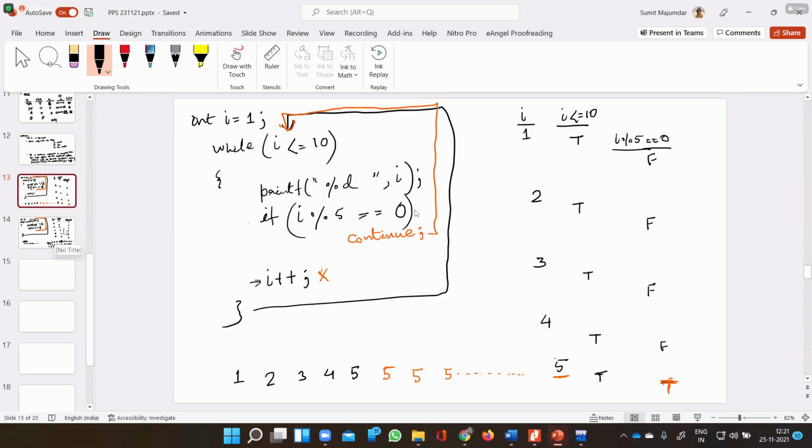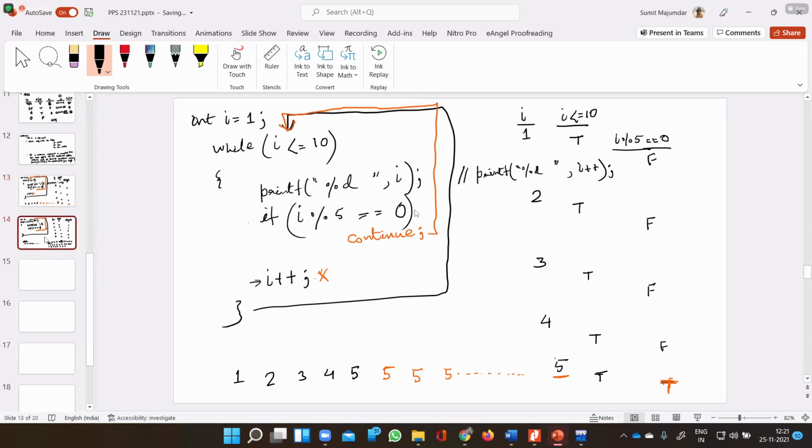One of the ways is to change the printf statement like this, with comma I plus plus. Either you can write this, or remove this line, comment out this line, and the output will be 1, 2, 3, 4, 5, 6, up to 10.